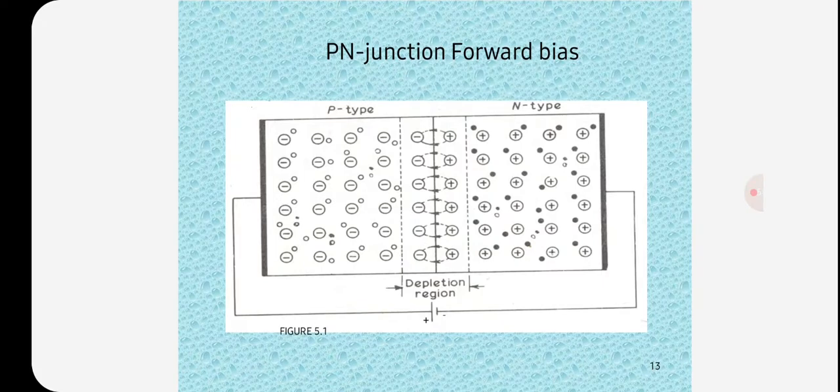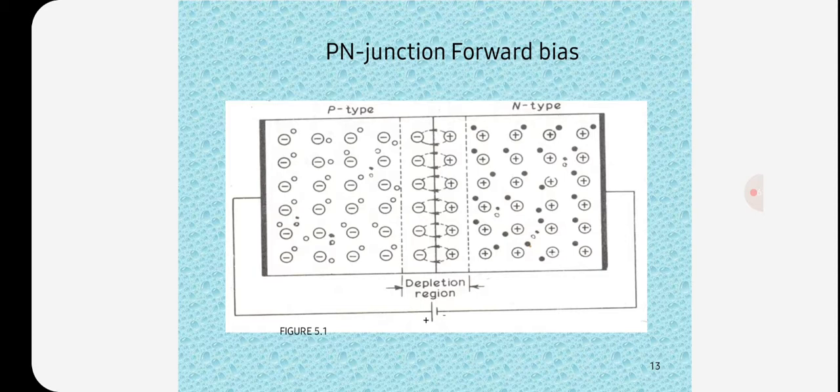So this is the PN junction forward biased. In a forward biased PN junction diode, the external voltage applied to the junction is in such a direction that it cancels the potential barrier, thus permitting current to flow. So it is called forward biasing. Suppose the positive battery terminal is connected to the p region of a semiconductor and the negative battery terminal to the n region.